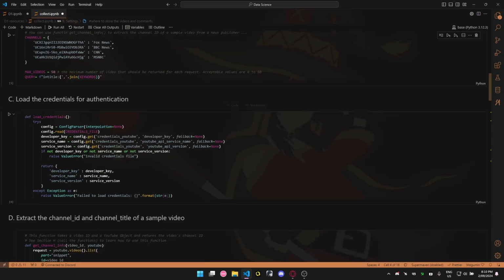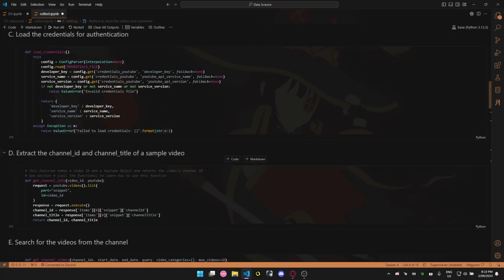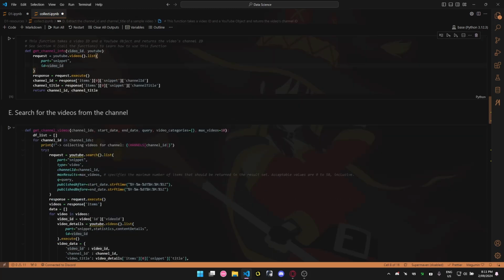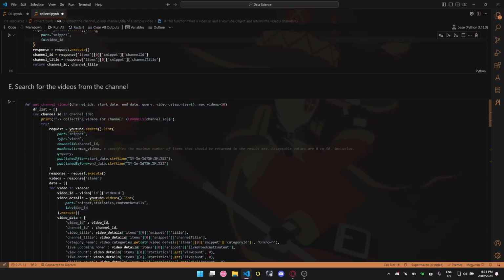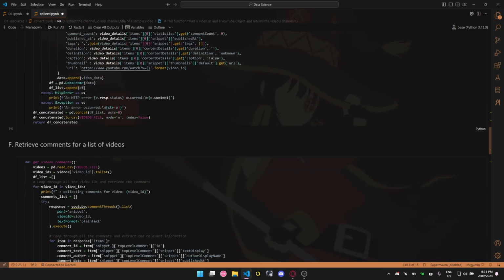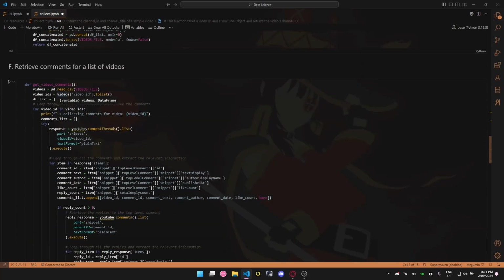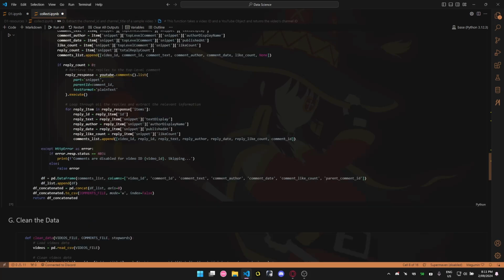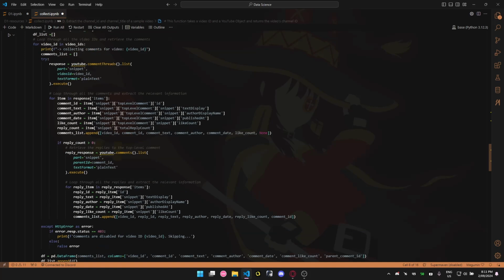Then this is a function to load the credentials. This is a function to take videos and return the channel name and ID. This is a function that fetches videos and takes basically all the necessary information such as likes, video views, video title, and others. This function will be taking the comments and replies from the video. This has a little problem with the replies for the comments. It will take a maximum of 20 replies in this case, but we can modify it so it can take 100 maximum. But in this case, we just need 20 replies.